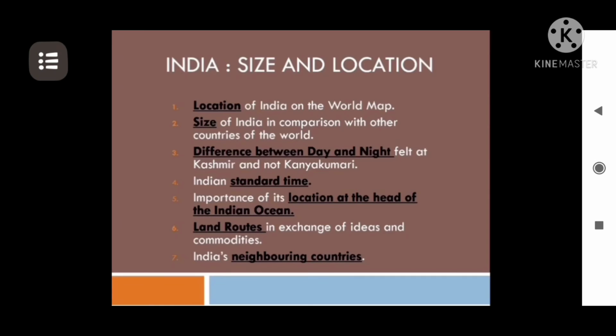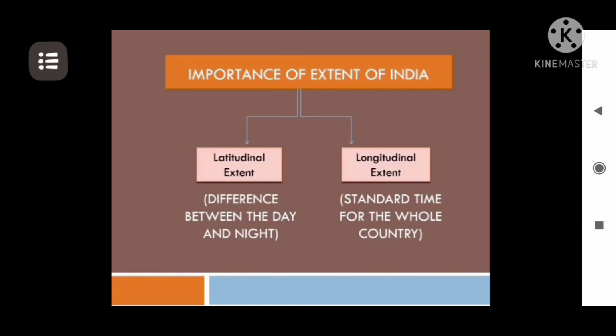Now we will be talking about one of the most important characteristics defining the change in the amount of sunlight received, that is, the difference between day and night felt at Kashmir and not at Kanyakumari. So, here today we will be talking about the importance of the extent of India, the latitudinal extent and the longitudinal extent. What does the latitudinal extent help us with?